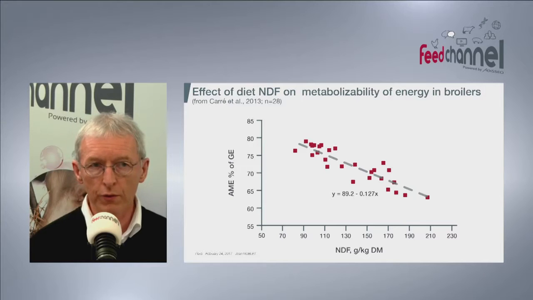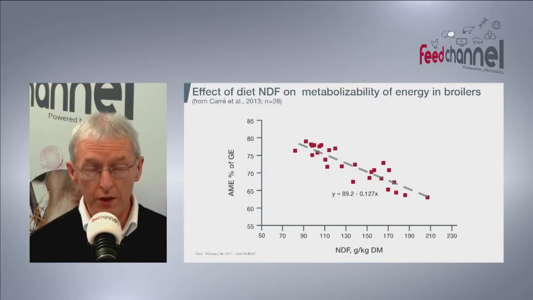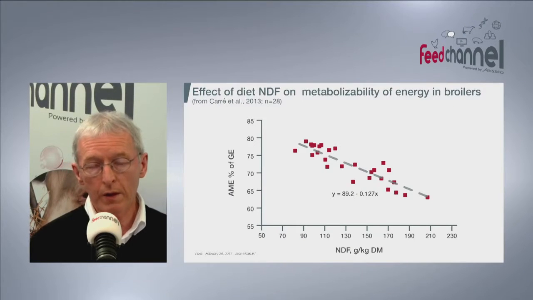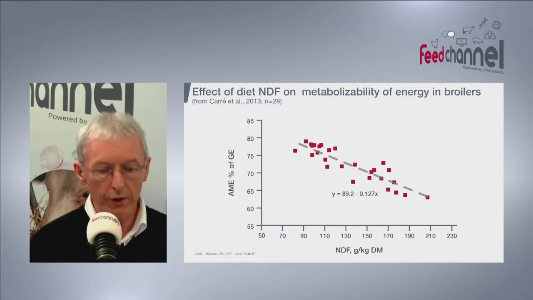I think the same is illustrated on another set of data obtained on a large number of diets by Carré at INRA a few years ago, where you have a figure very close to what is obtained in pigs. The lower is the metabolizability, I mean the ME over gross energy ratio in the feed, the higher the dietary fiber. So clearly, dietary fiber is a burden. It has a negative impact on energy utilization, and clearly that should be taken into account.